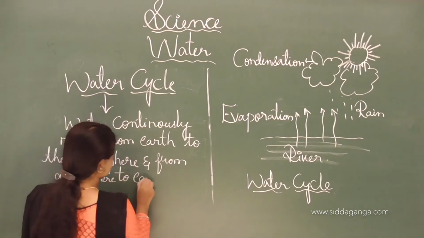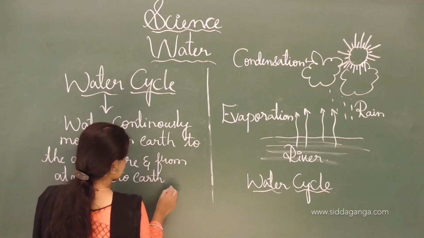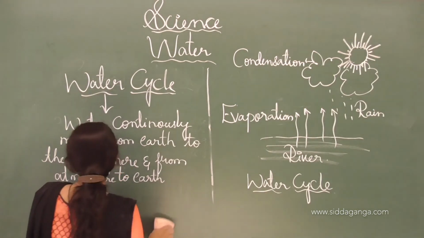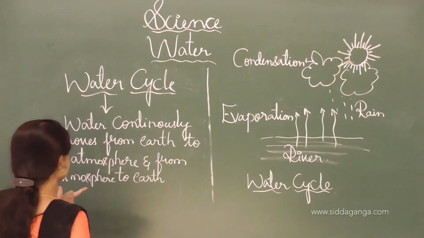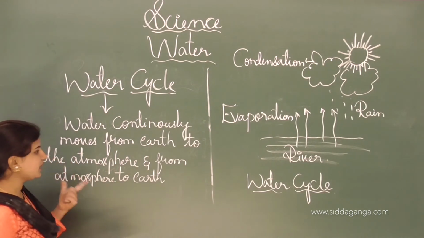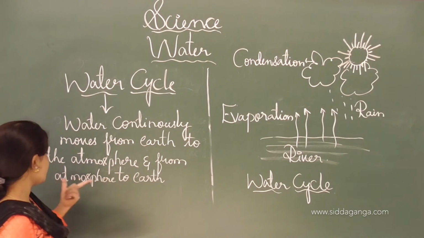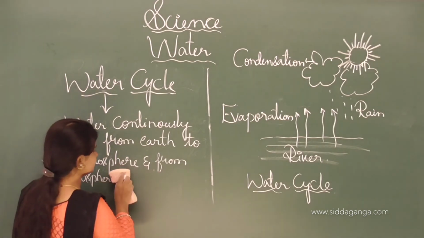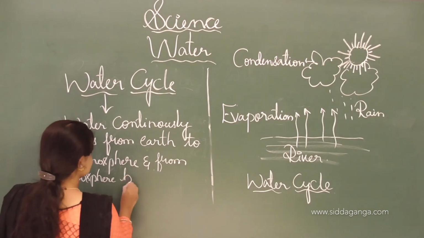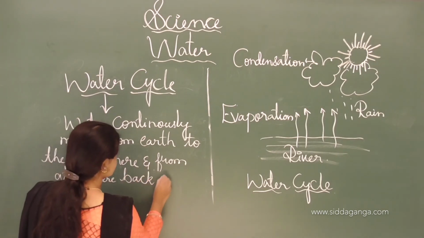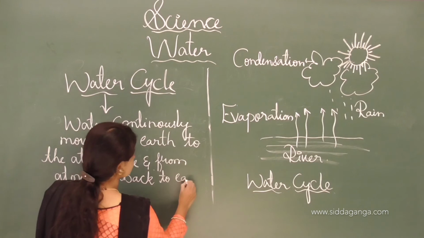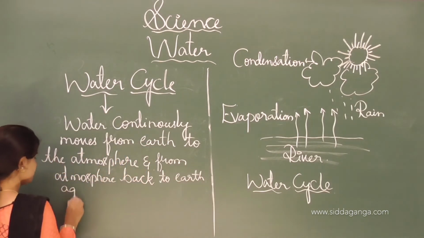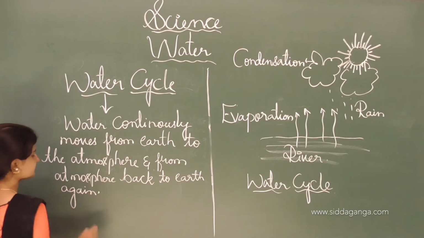The water continuously moves from earth to the atmosphere and from the atmosphere back to earth. This is known as water cycle.